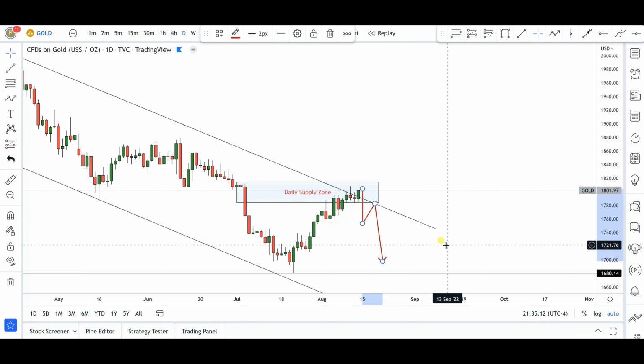Okay, so right now, like I said, gold is breaking that retracement trend line, okay, actually breaking the top of that falling channel, but at the same time we are still within this particular daily supply zone area. So in my own opinion, if price is inside this area here, I am not interested. It either has to break, okay, and then show me its hand to the upside, or break below to show me that these bears are now in control. All right, so that's pretty much what I can see in my charts right now.